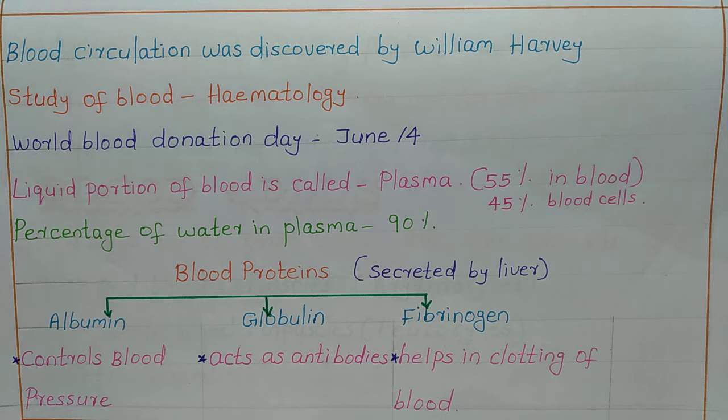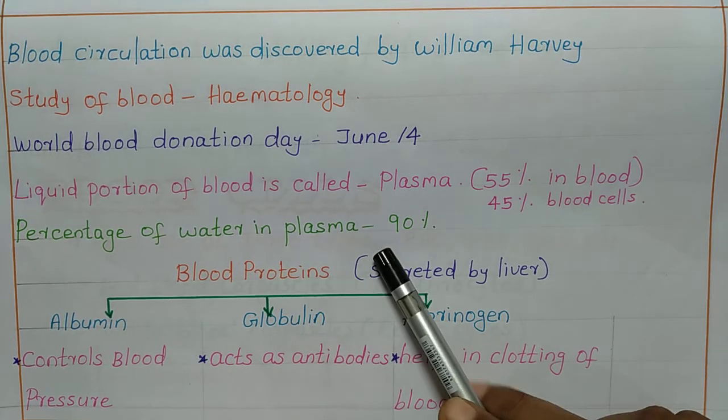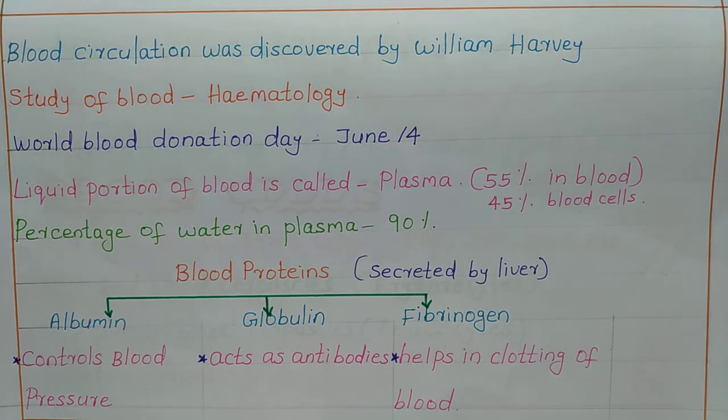So, blood is composed of plasma and blood cells, and 55% is plasma and 45% is blood cells. Percentage of water in plasma is 90%. Most part of plasma is composed of water. And the other 10% is composed of coagulation factors.